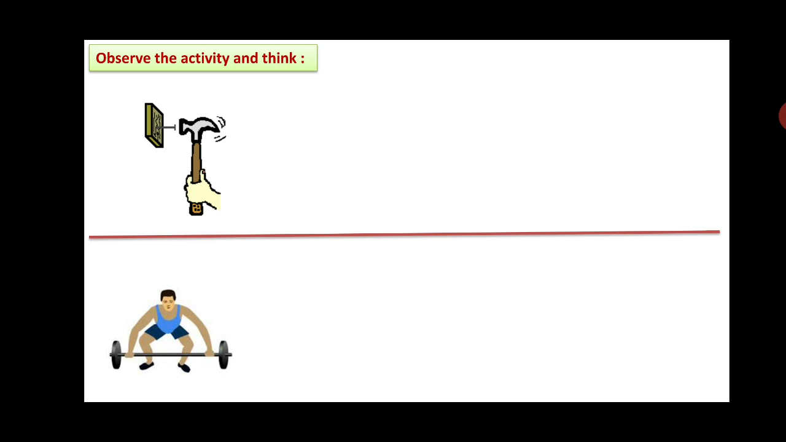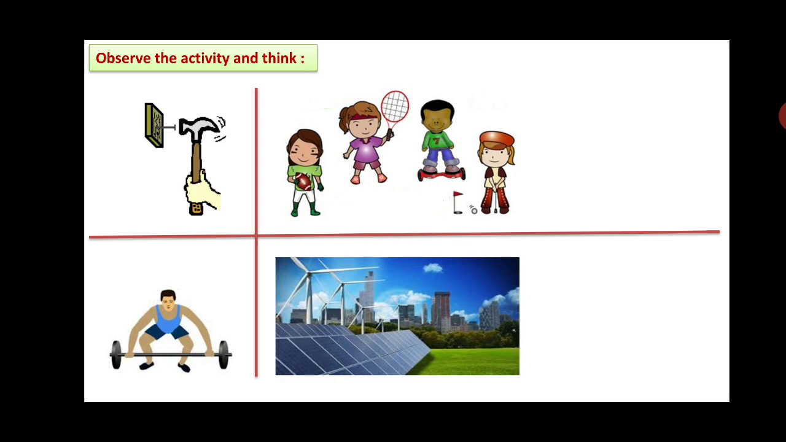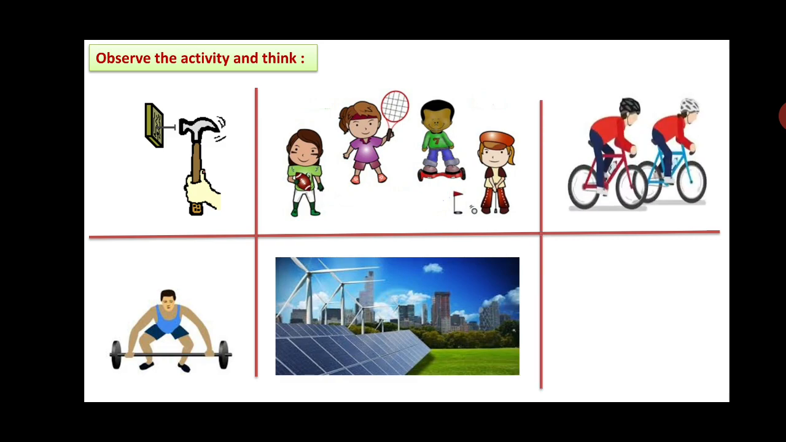Friends, observe the activities and think on them. This is the first activity: a person is going to insert a nail in the wall with the help of a hammer. Second, a weightlifter is going to lift the weight. Third, different boys and girls are playing games. Here you can see the windmill and the solar panel. Here a bicycle is being ridden by these two guys, and here a rubber band is pulled out.